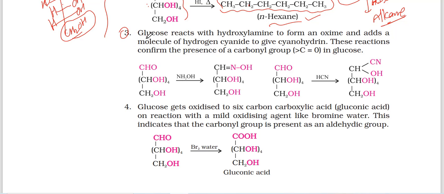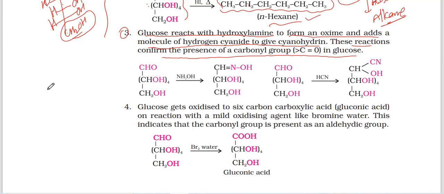Now, glucose reacts with hydroxylamine to form an oxime and adds a molecule of hydrogen cyanide to give cyanohydrin. These reactions confirm the presence of a carbonyl group in glucose.